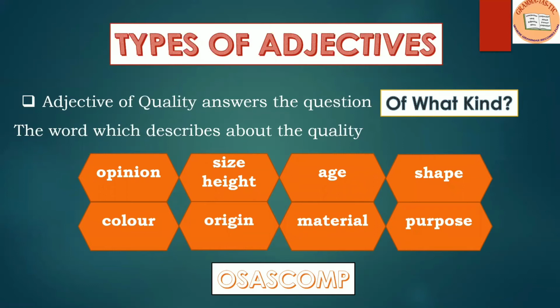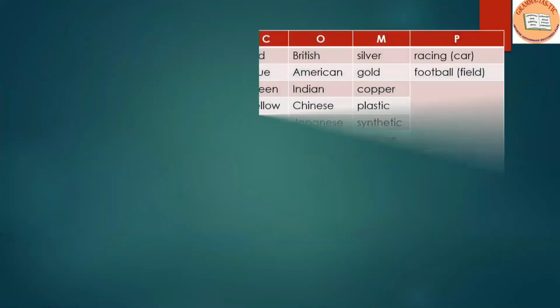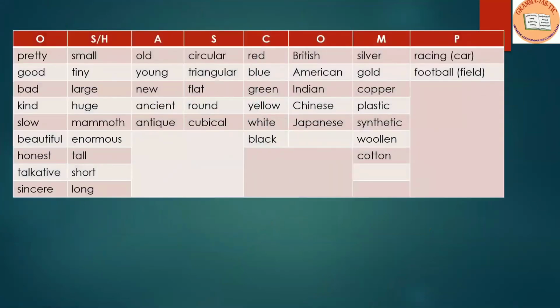Let us look at some lists. Now, as you can see, the words with O, S, A, S, C, O, M, P. These are the words which are going to help you in describing a person, place, animal, or a thing.